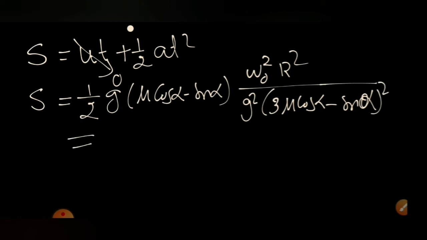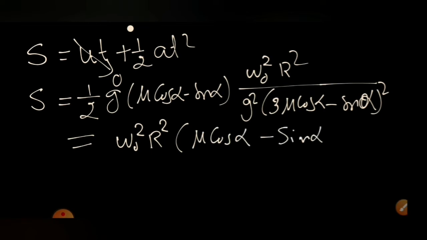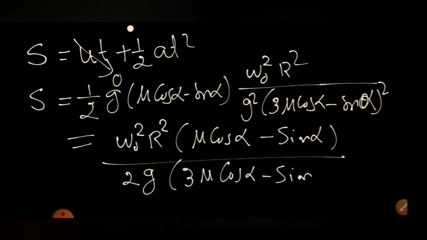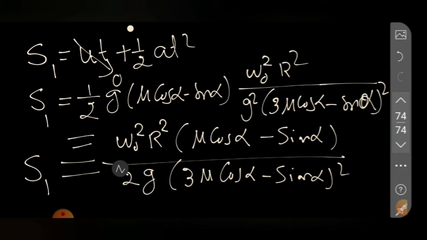If we simplify this, we will get a value equal to omega naught square R square into (mu cos alpha minus sin alpha) by 2g into (3 mu cos alpha minus sin alpha) whole square. This is the S1 value that we will be obtaining. What is the S1 here?